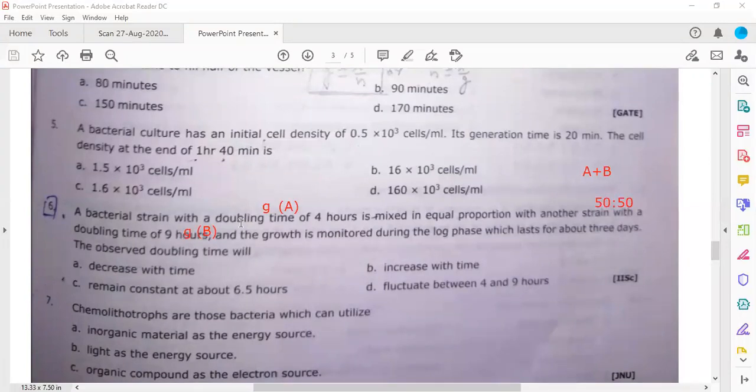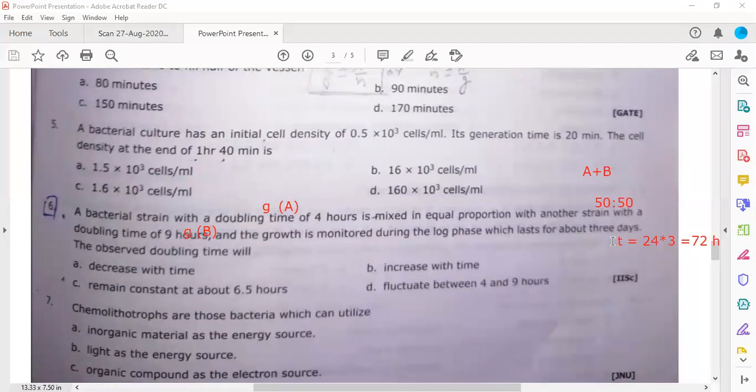You are adding both the strains into a single test tube, and the growth is monitored during the log phase, that the growth phase of the bacterial culture lasts for about 3 days. Now he is saying that the total time T, capital T, is 3 days. You can calculate this out. 3 days is equal to 24 into 3, so 72 hours.